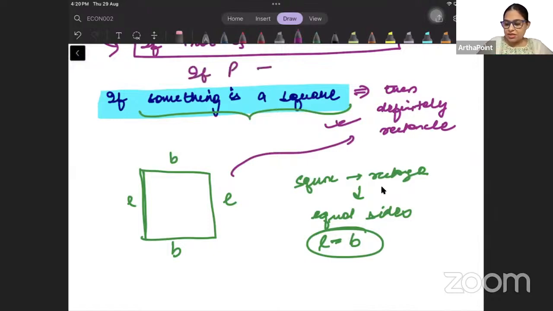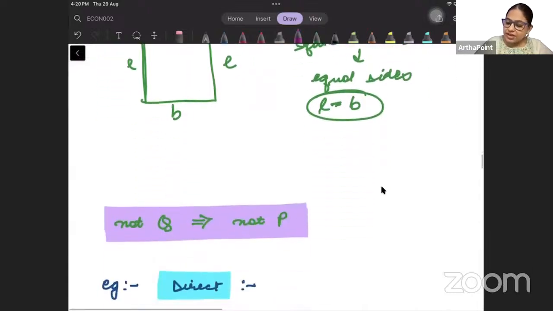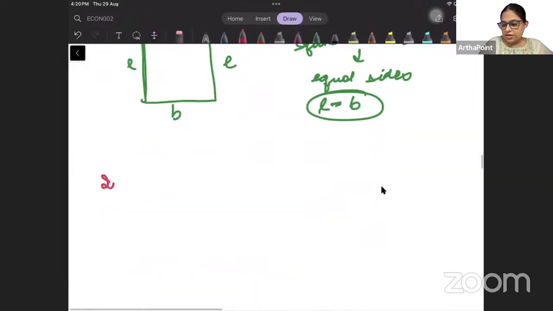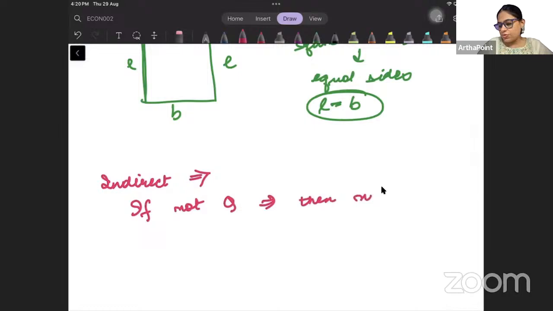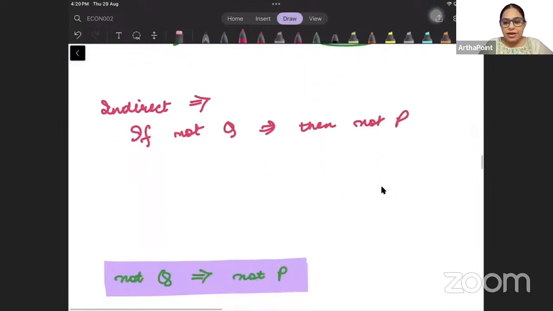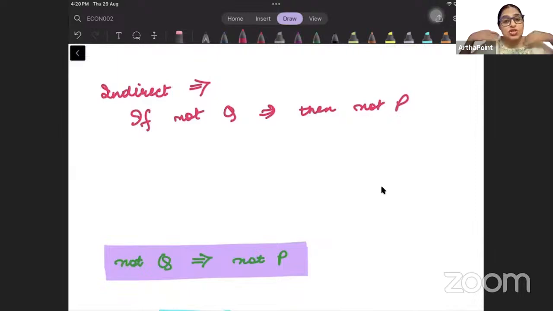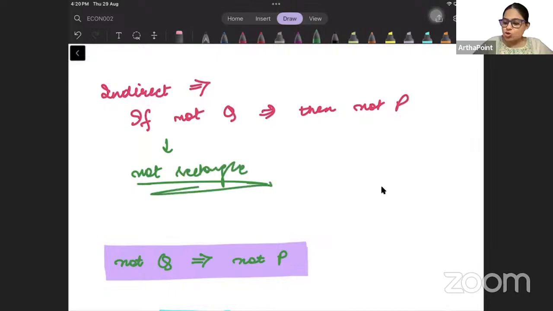Meaning if P, then Q. This was direct. But now beta, in indirect, we are saying if not Q, then not P. Now if something is not a rectangle, if I am making a diagram and it is not a rectangle, then how will it be a square? Not a rectangle means it does not have 4 sides, it does not have length and breadth.